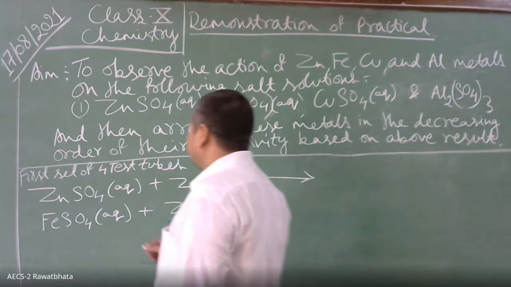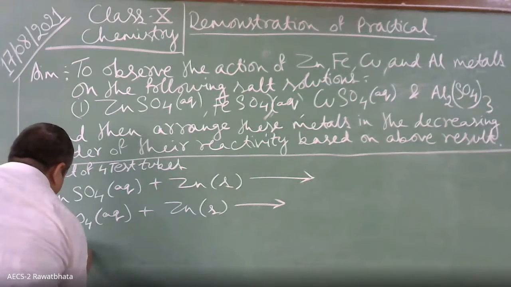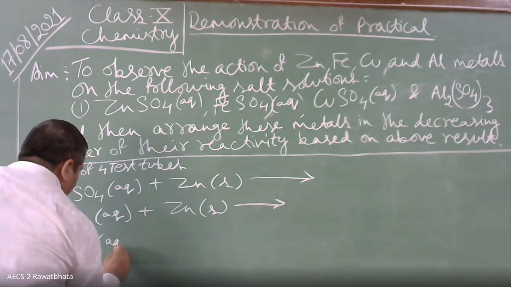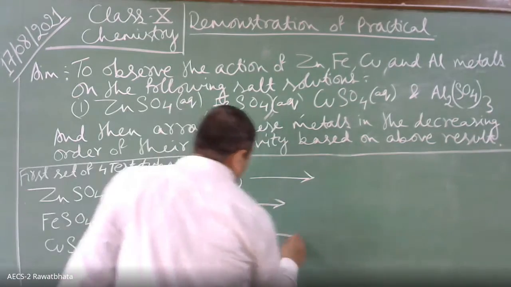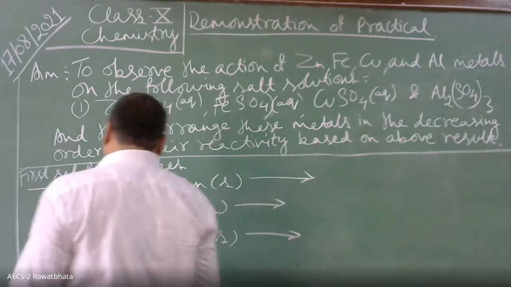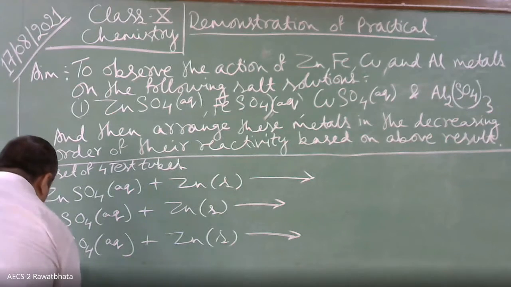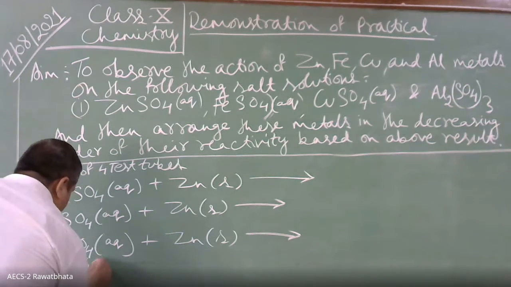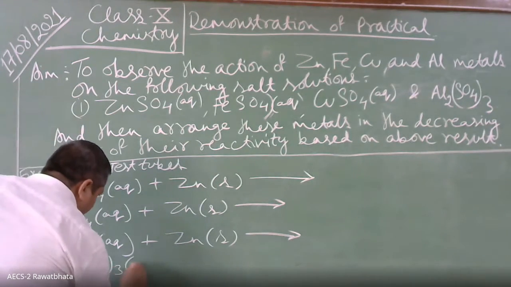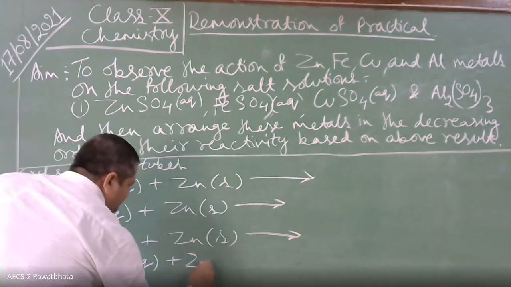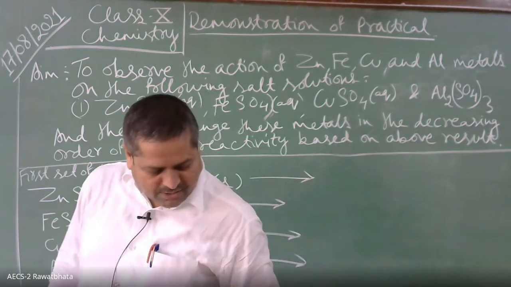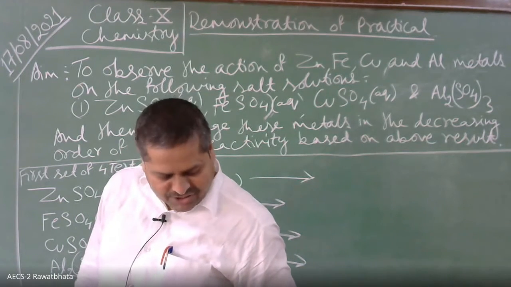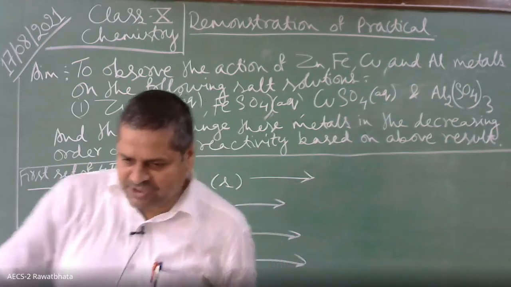Then third one, copper sulfate aqueous plus zinc. What is the reaction that takes place? We will see. Then the fourth one, Al2(SO4)3 aqueous plus zinc. Now let us check. Is there any change? This is the first one. Please see.